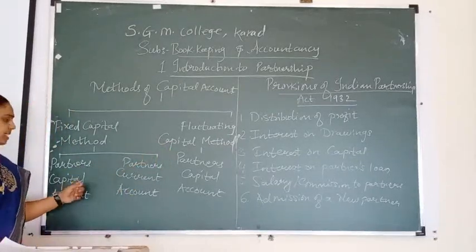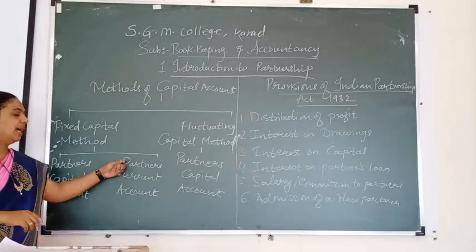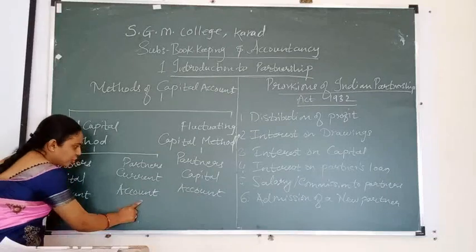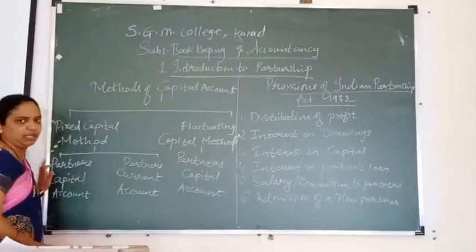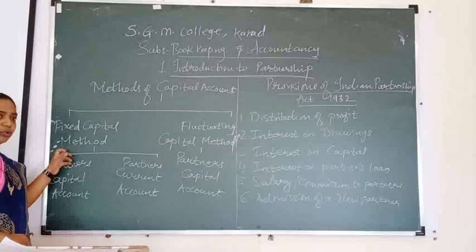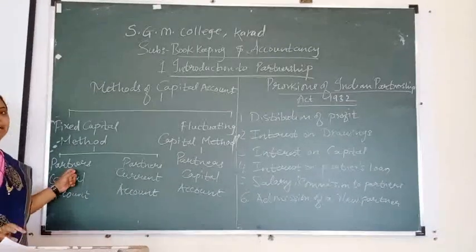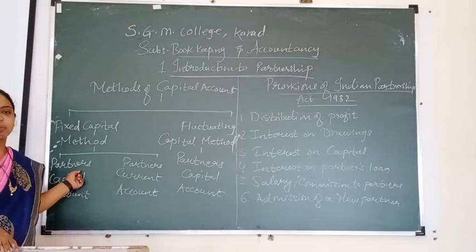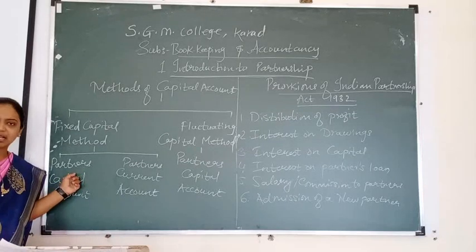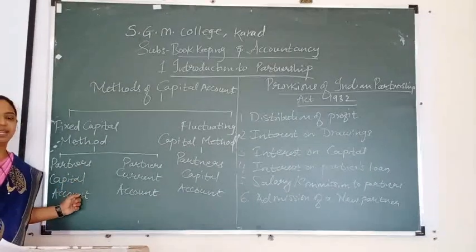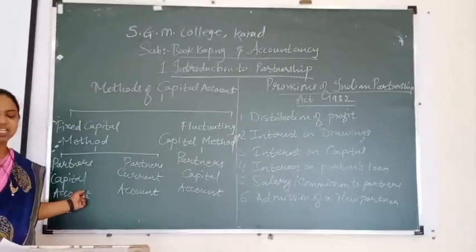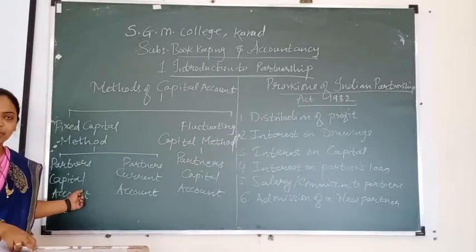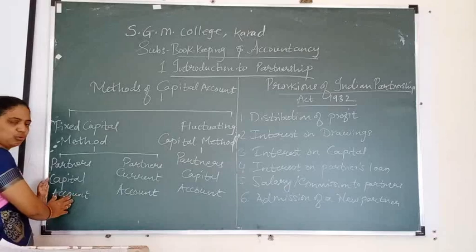Here only two accounts are maintained, partners capital account and partners current account, and there is only one account which is a combination of two accounts, the partners capital account. It's very easy. In the first account, partners capital account, when additional capital is introduced by the partner, cash or bank account is debited to partners capital. If capital is introduced by the partner in the form of an asset, the asset account is debited to partners capital. Only these two are here.